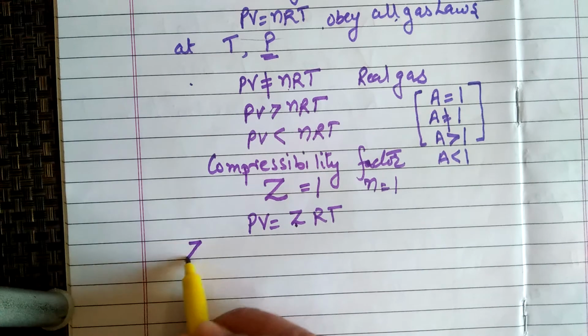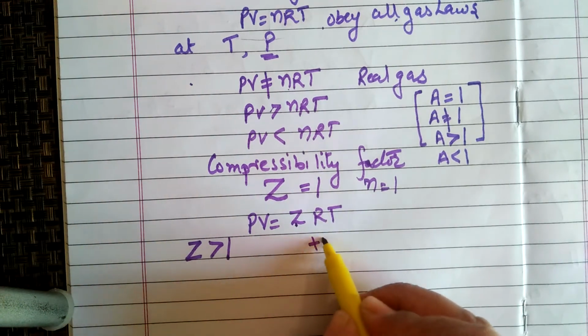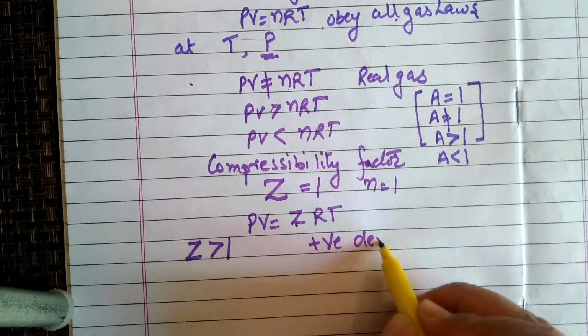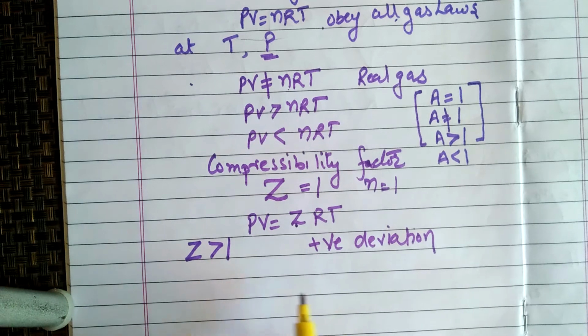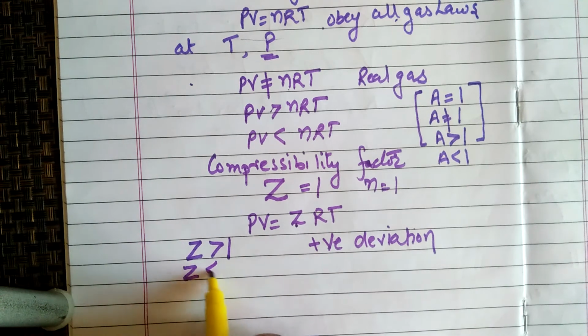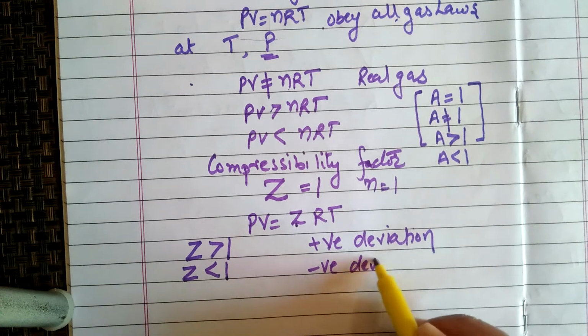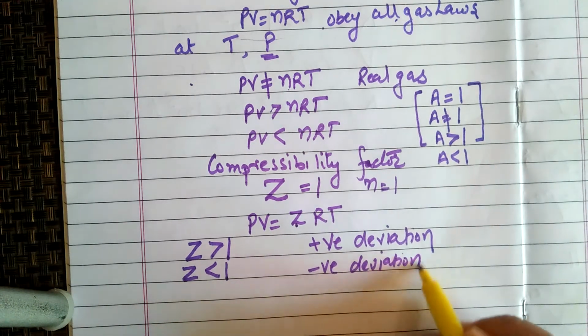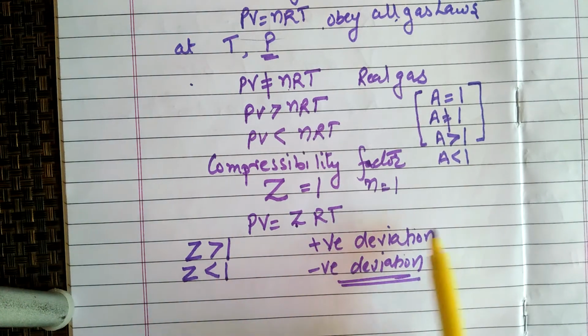If Z is greater than 1, the gas will show a positive deviation from the ideal gas behavior. If Z is less than 1, it means the gas will show a negative deviation from the ideal gas behavior, right? So it can either show the positive deviation or negative deviation.